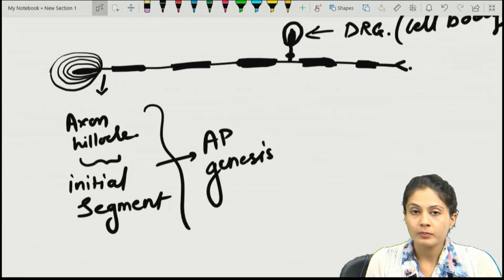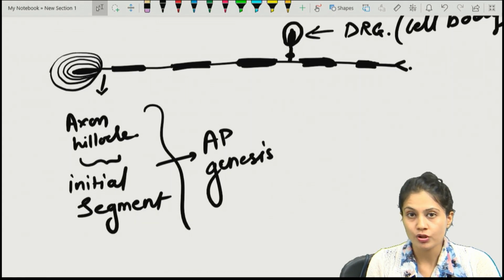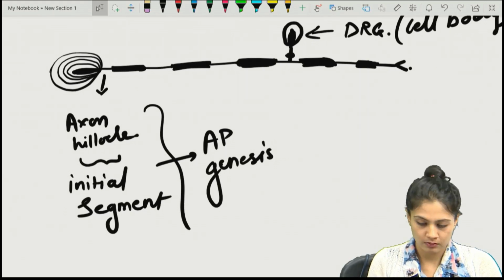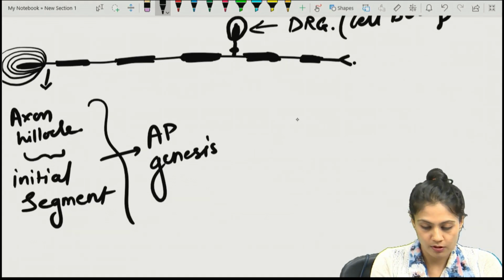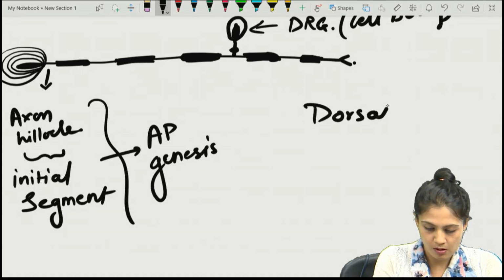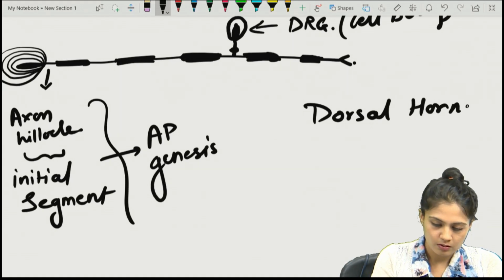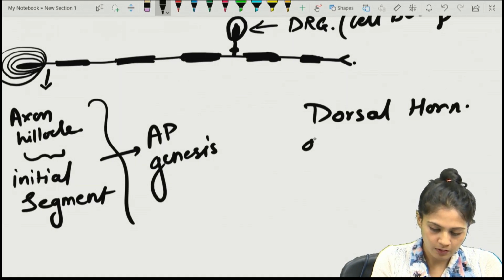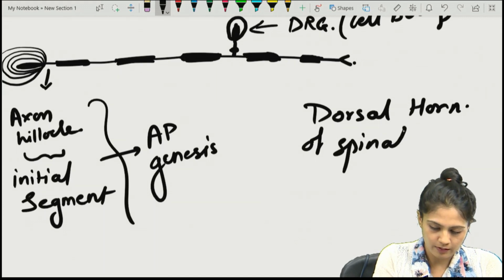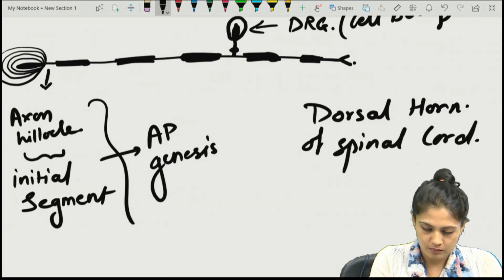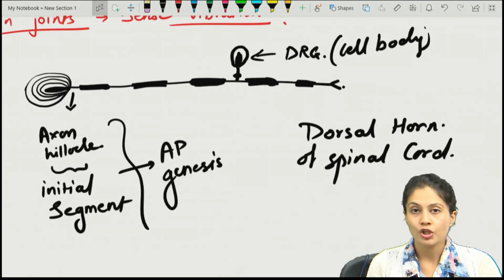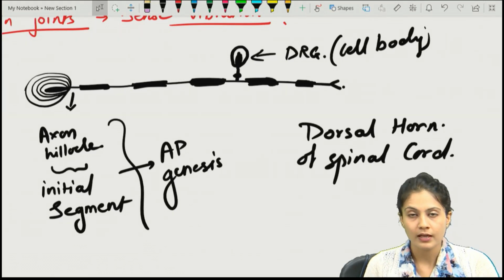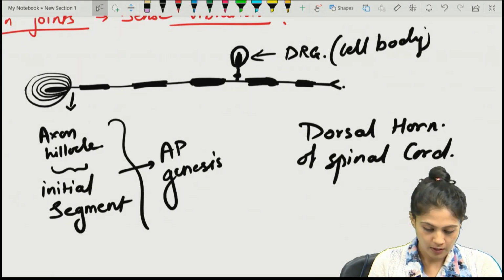And remember, it is carrying forward the sensation. The sensations come into the spinal cord through which horn? Yes, through the dorsal horn or dorsal root, because it is sensory, and by the Bell-Magendie law, we know that all the sensory fibers come via the dorsal horn, right?